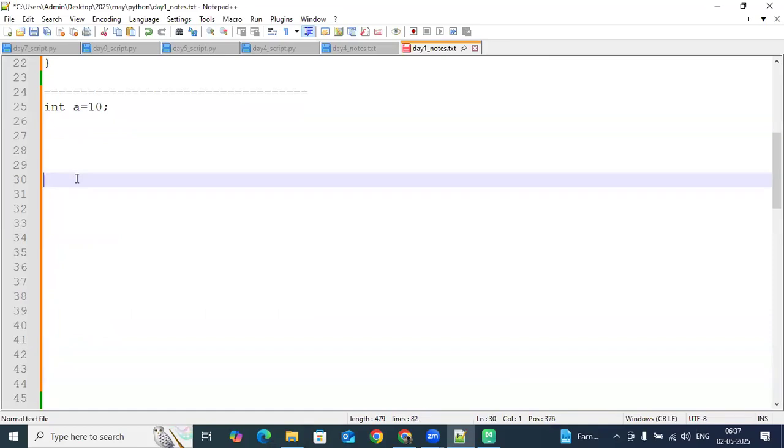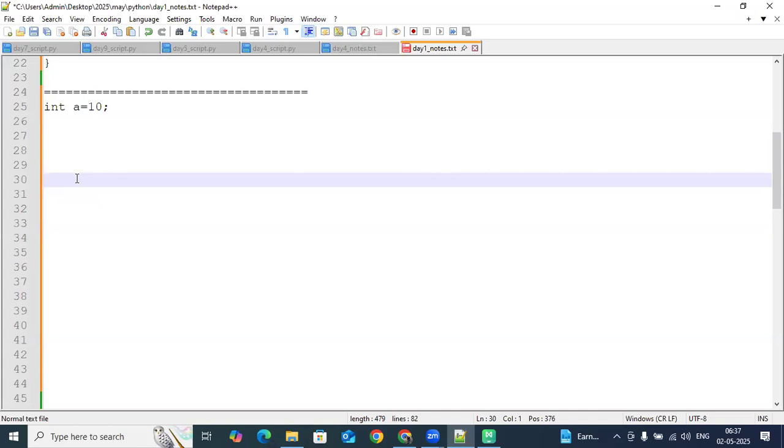And then second, anyone can understand the Python code easily and anyone can write easily. The only thing is, if you know how to use the computer, then you can write the Python code as well. It's directly English style, English language.